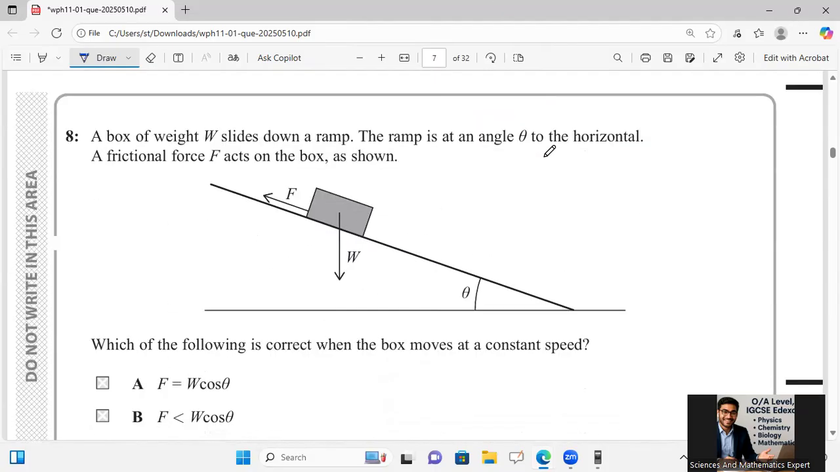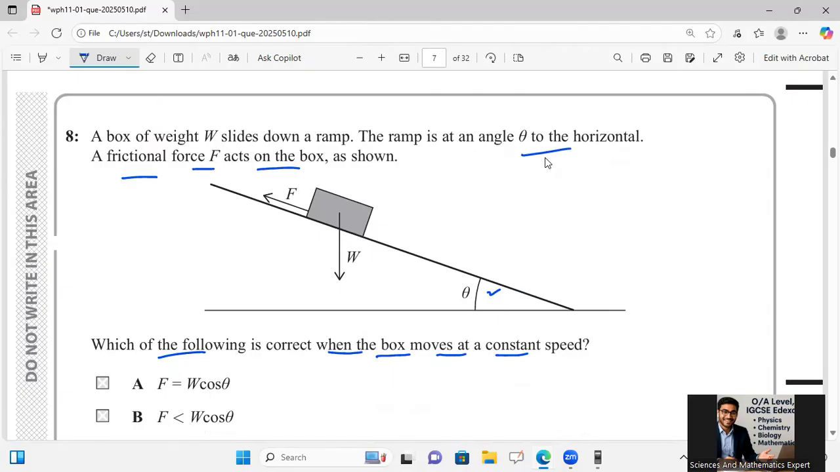Now here it says a box of weight W slides down a ramp. The ramp is at an angle of theta with the horizontal. A frictional force F acts on the box, meaning F is acting as an upward force backward. Which of the following is correct when the box moves at a constant speed?